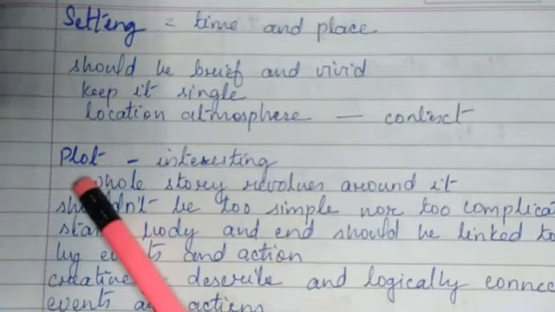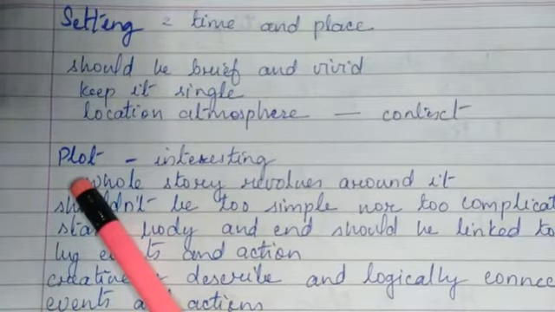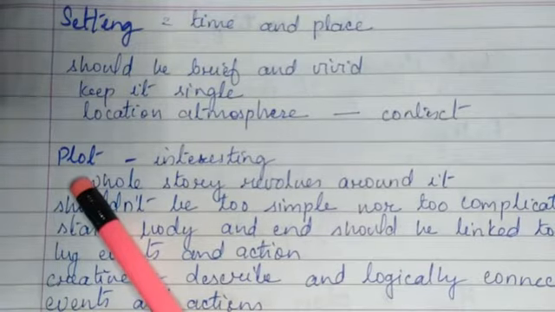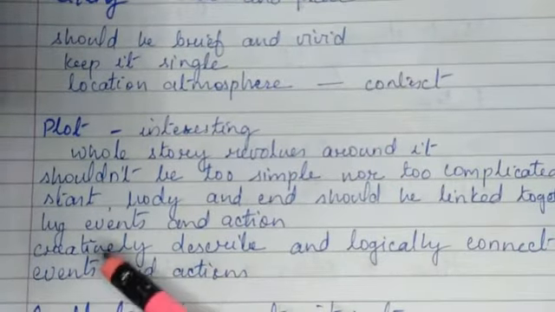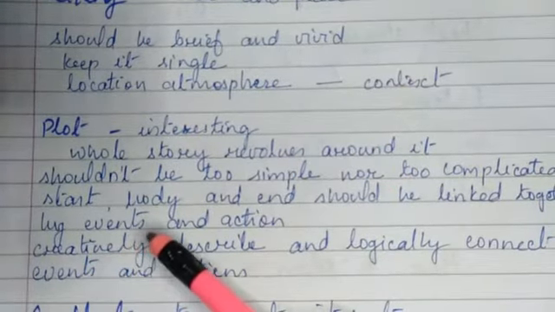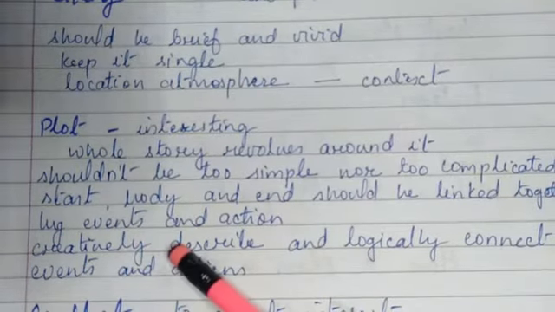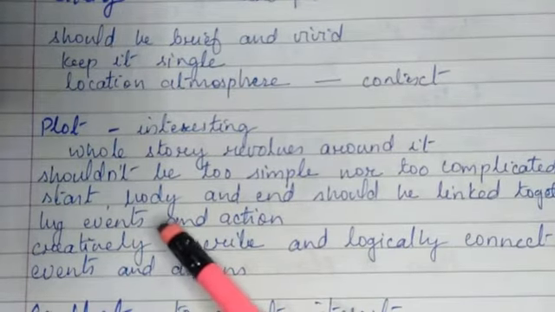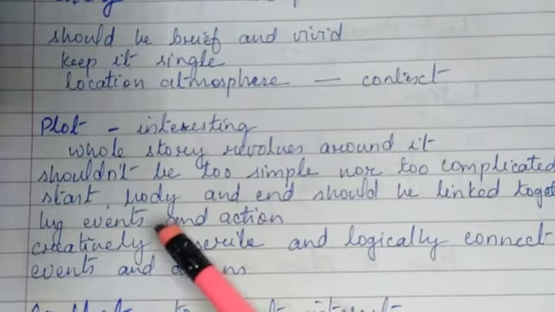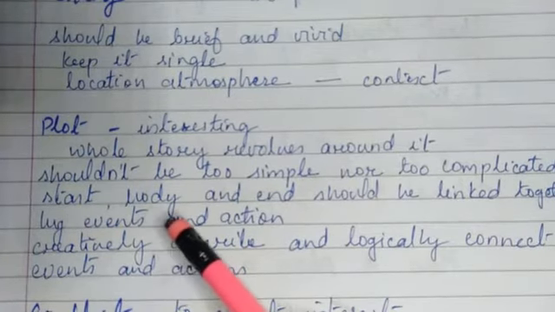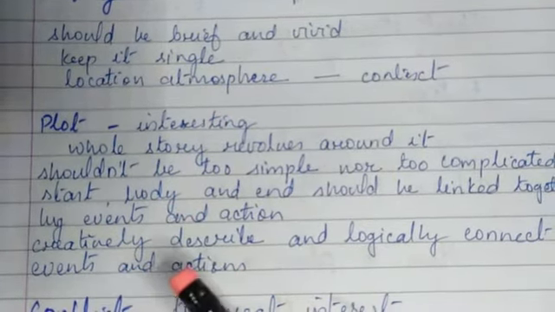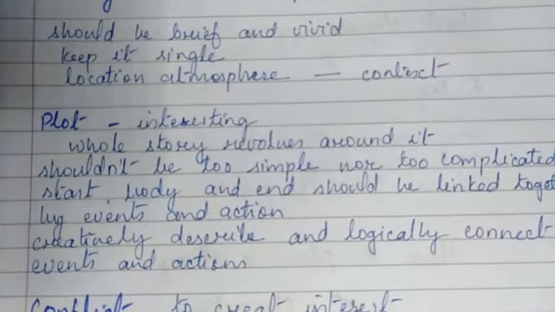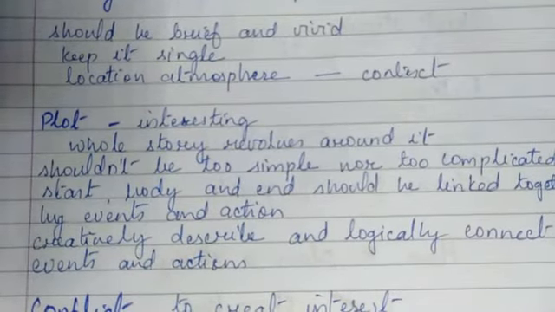Plot is the whole story, and the whole story revolves around the plot. That is the main part of a story, and it has to be interesting. The plot shouldn't be too simple, nor should it be too complicated, okay. If we keep it very simple, the people who are reading the story will lose interest, and if it is too complicated, again they won't be able to understand a single word of it. So we need to keep an interesting plot, and just keep in mind the whole story revolves around the plot.